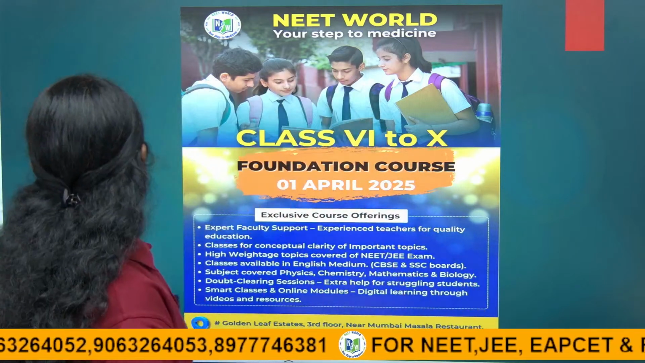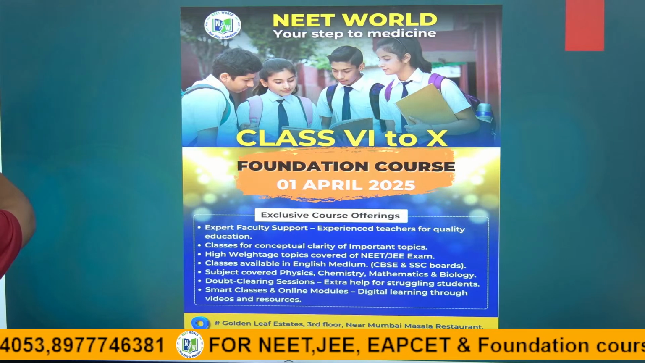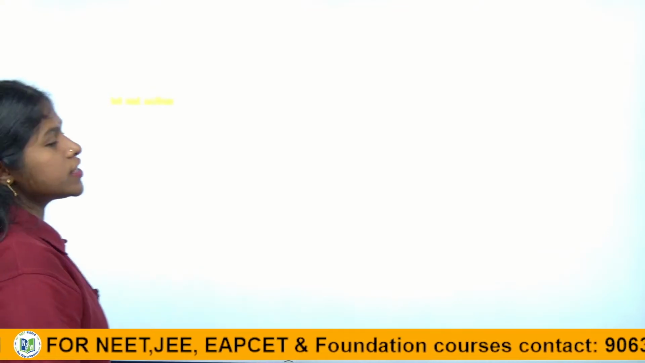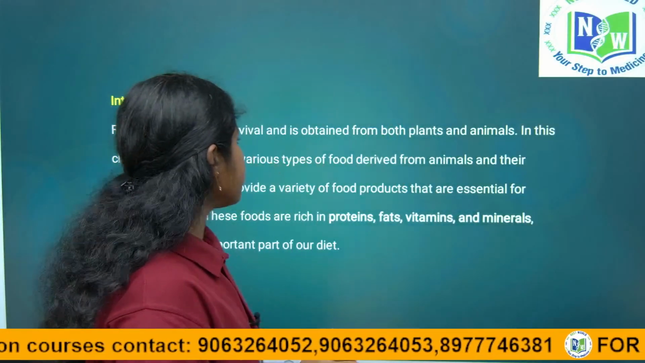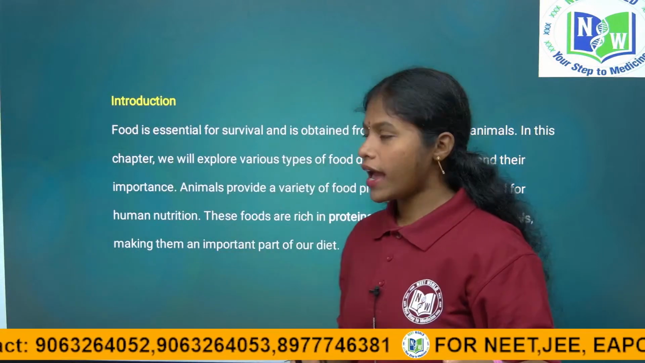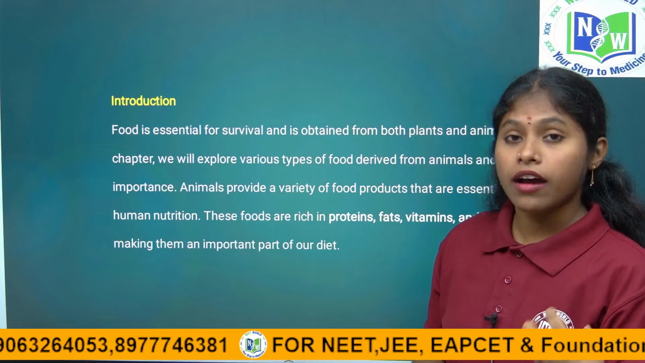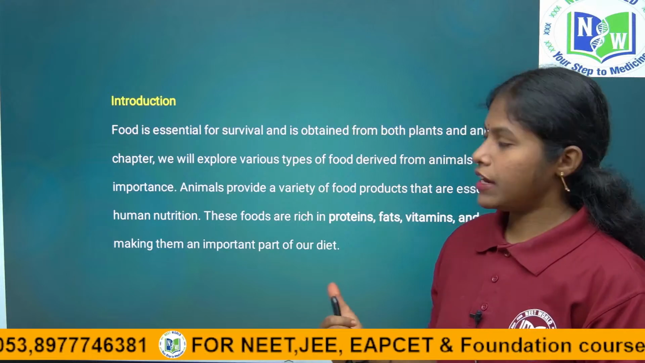Right children? So coming to today's session, we discussed why food is required for us. Food is the energy fuel for us, right children? We mainly rely on food from both plants and animals. So food is essential for survival and we are dependent on both plants and animals. And in this chapter, the various foods we obtain from animals are discussed in animal husbandry, right children?